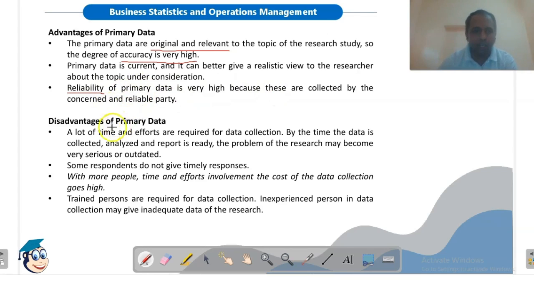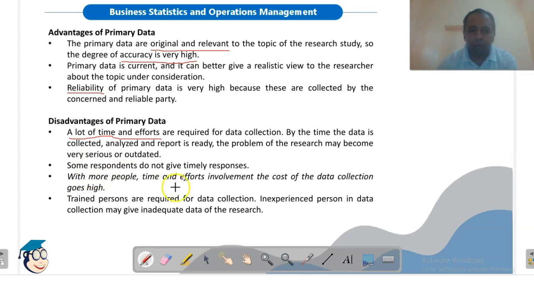But there are certain disadvantages also. What are the disadvantages? The collection of primary data requires a lot of time and effort, because we are contacting the respondents one by one, or we are preparing a questionnaire and then providing it to the required respondents. Some respondents do not give a timely response. There is no guarantee that the respondents will give a timely response, or even that they will respond or not. There is no guarantee about it.